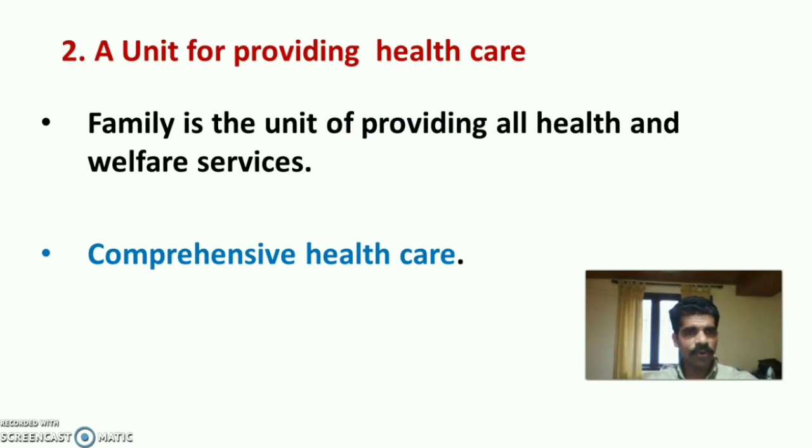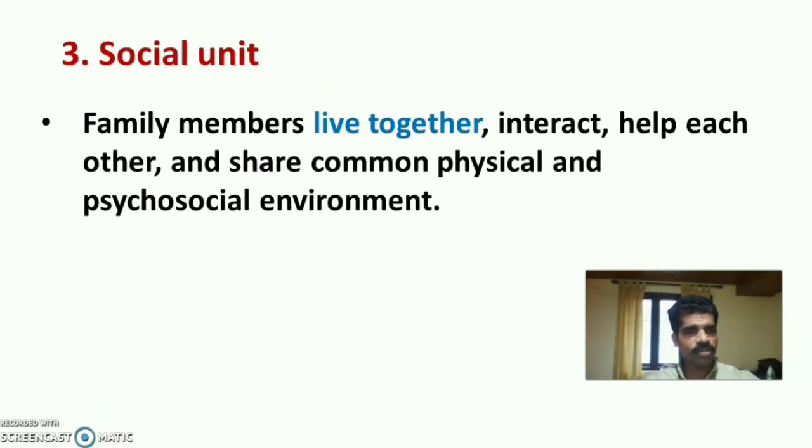The second is a unit for providing health care. Family is the unit for providing all health and welfare services to its members. Family renders comprehensive health care to the members. So family is considered as a unit for providing health care. Family is also considered a social unit because family members live together, interact with each other, help each other and share the common physical and psychosocial environment. Because of that, family is considered a social unit.